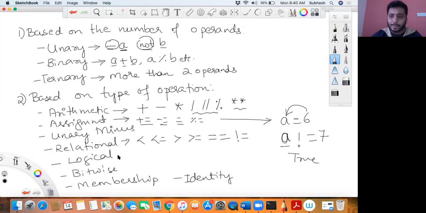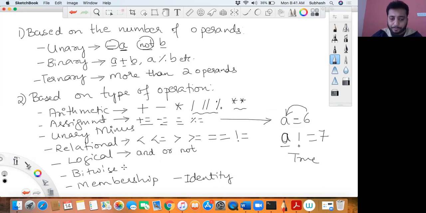Now let me go to logical operators. I'll explain more about logical operators later. For now I'll just tell you what those operators are. There are 3 logical operators: logical AND, logical OR, and logical NOT. These are the 3 operators. How it works, I'll tell you later. Let us not bother about it for now, because I want to show you some expressions first. For now understand AND, OR, and NOT are the 3 logical operators. I will show you a truth table in some time, or a table showing how to evaluate this.